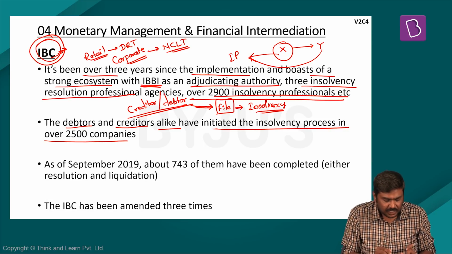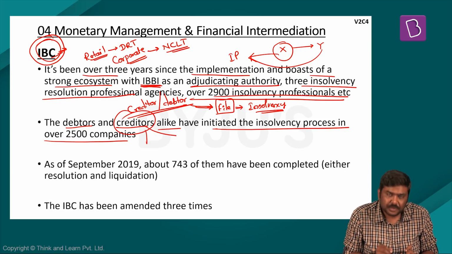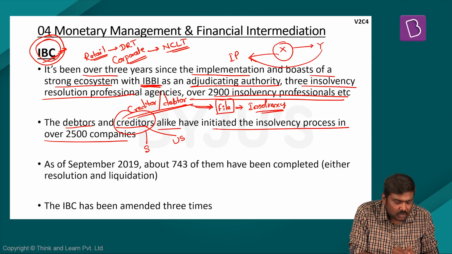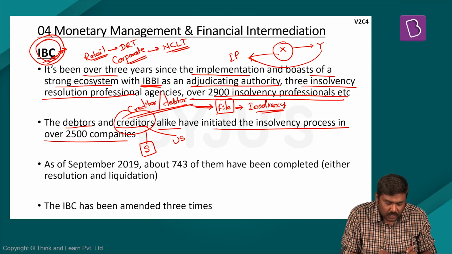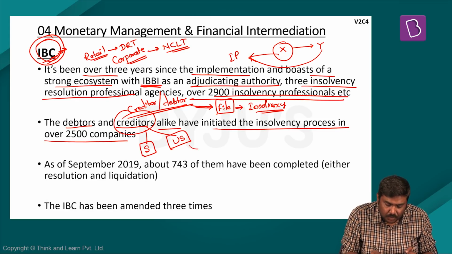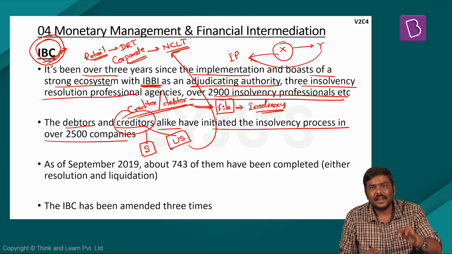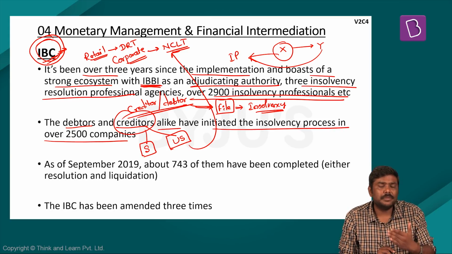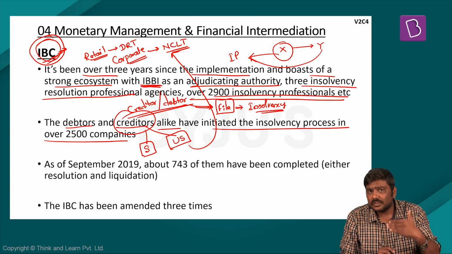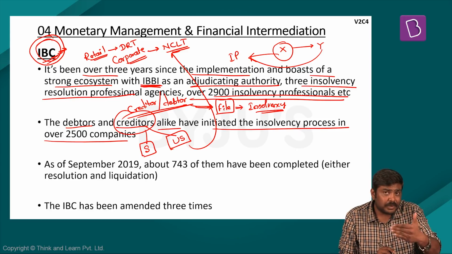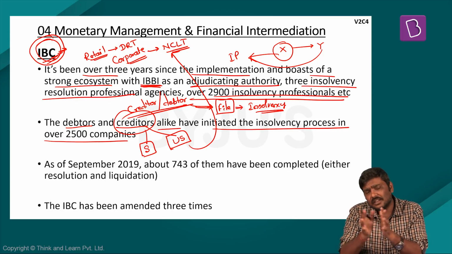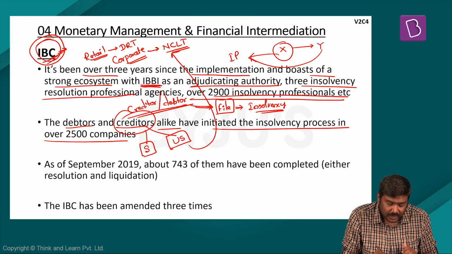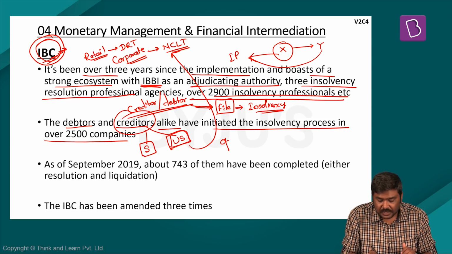Now, apart from this, in case of creditors, again there are 2 types of creditors, secured as well as unsecured. In case of the Insolvency and Bankruptcy Code, both secured as well as unsecured creditors can approach NCLT to file a case and to begin insolvency proceedings. As per a recent report published by IBBI, close to 50% of the corporate cases which have been admitted under the NCLT or under the Insolvency and Bankruptcy Code are on account of cases which are filed by unsecured creditors or operational creditors themselves.